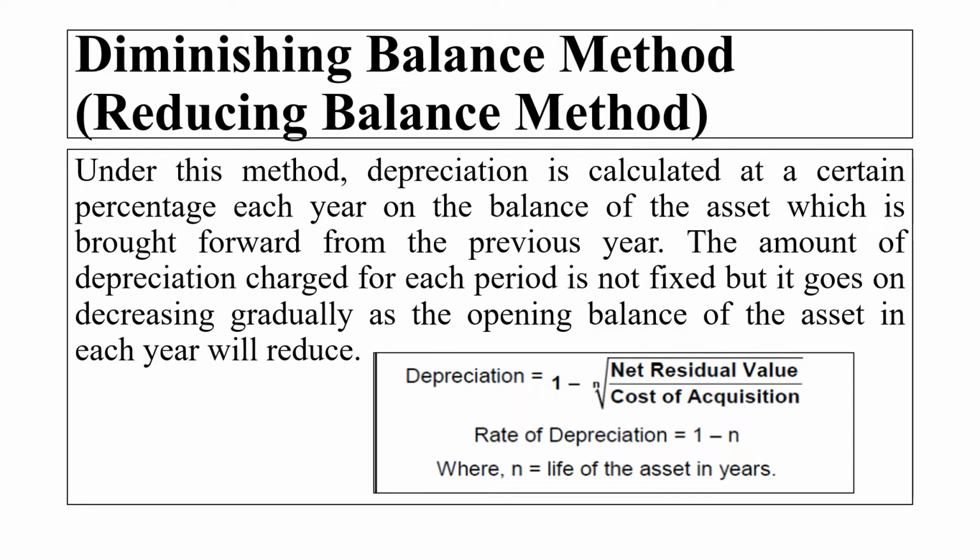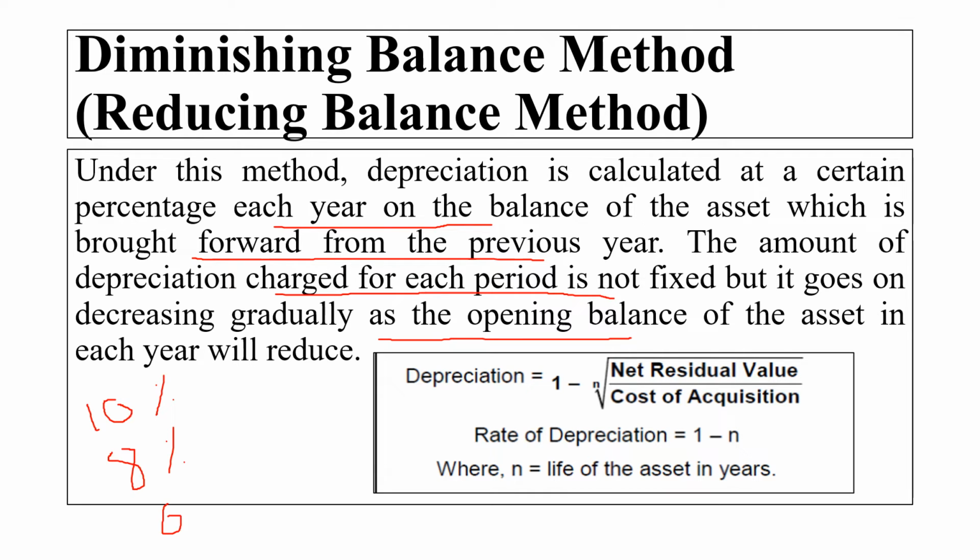Diminishing balance method, or reducing balance method. Under this method, depreciation is calculated at a certain percentage each year on the balance of the asset which is brought forward from the previous year. The amount of the depreciation charge for each year is not fixed, but decreases gradually as the opening balance of the asset each year reduces. Supposing this year we are charging 10% depreciation, next year it might be 8%. Every year it is decreasing: 10, 8, like 6% the next year.